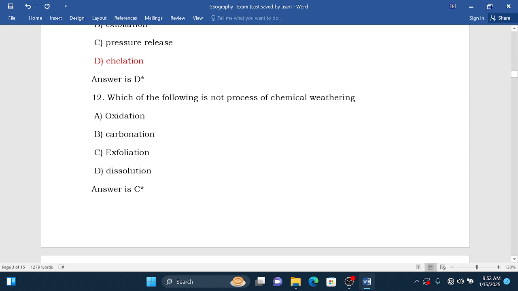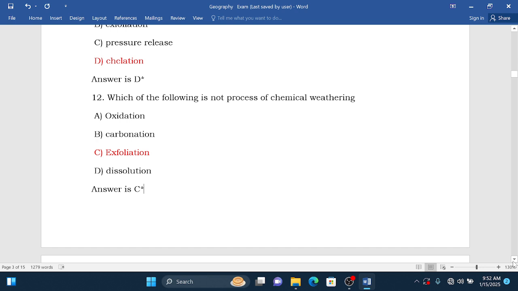Exfoliation, and even dissolution. Exfoliation is not a process of chemical weathering but a process of physical weathering. So therefore the answer is C. The answer is C, because this one is not a process of chemical weathering but physical weathering.